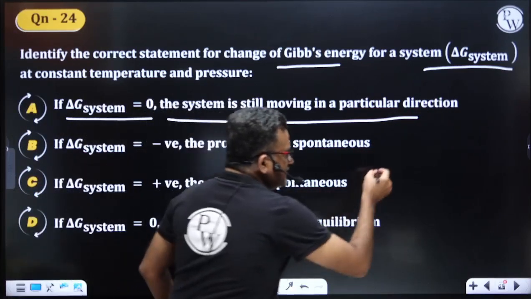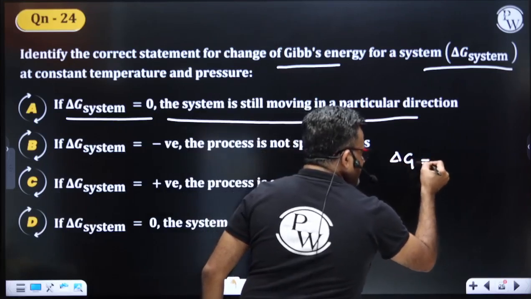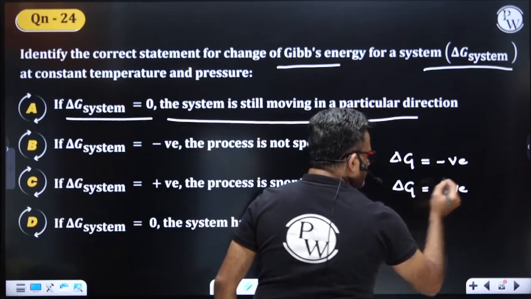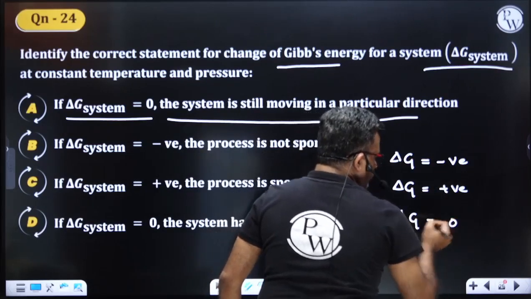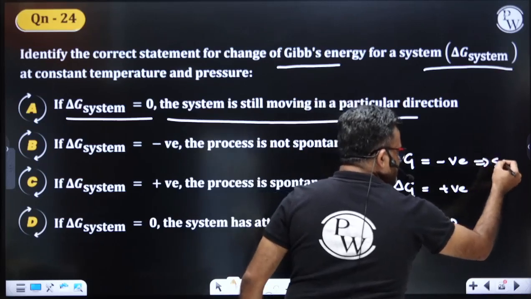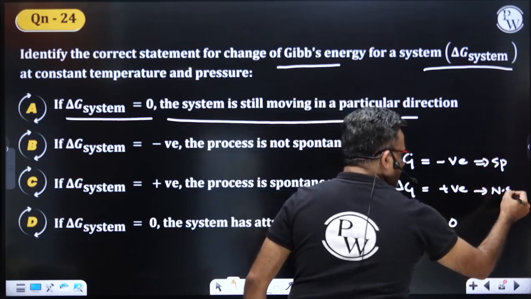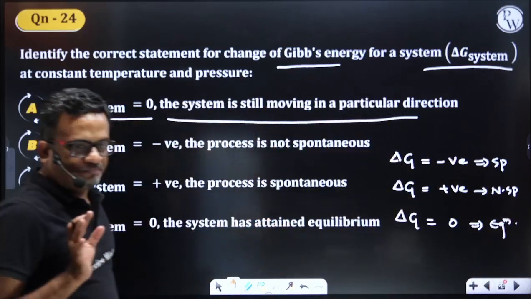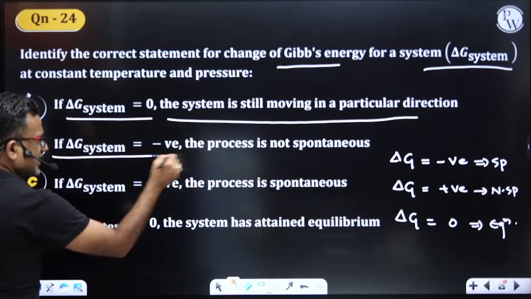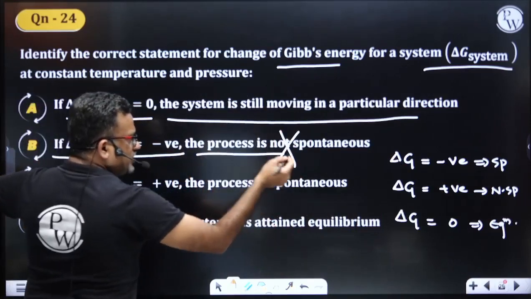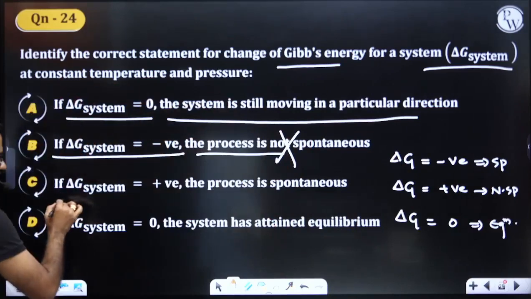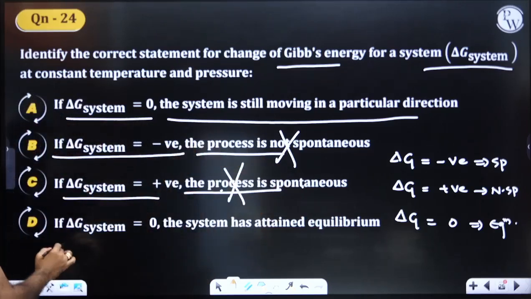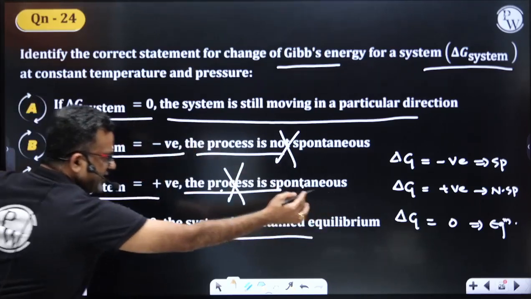Look, about delta G you should know something. Delta G is the change in free energy. For a process it can be negative, it can be positive, or it can even be 0. When it is negative, the process is spontaneous. When positive, the process is non-spontaneous. When 0, the system is at equilibrium. Okay, delta G is negative, the process is non-spontaneous? No, if delta G is negative it is spontaneous. Delta G positive, the process is spontaneous? No, for a spontaneous process delta G must be negative. Delta G is 0, the system has attained equilibrium. Yes.